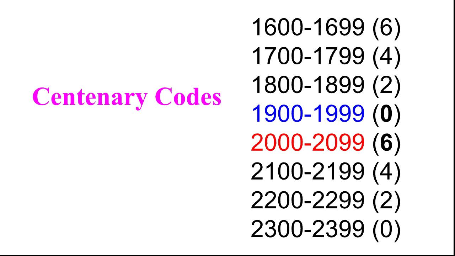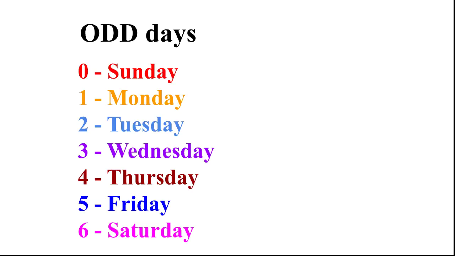Now let's see odd days. After division, if you get 0, it is Sunday. If it is 1, it is Monday. If the remainder is 2, it is Tuesday. Then 3 for Wednesday, 4 for Thursday, 5 for Friday, 6 for Saturday. If it is 7, it is divisible by 7 and the remainder will be 0. So 0 is Sunday, 6 is Saturday. In between, one week will be there.